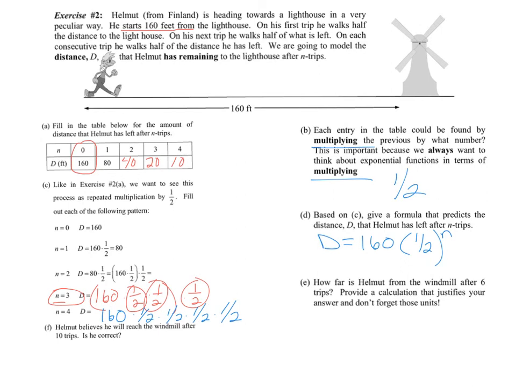E. How far is Helmut from the windmill after 6 trips? Provide a calculation that justifies your answer, and don't forget those units. So I'm going to say, all right, d equals 160 times 1/2 raised to the 6th power. Feel free to go ahead in your calculator and do this. I'm going to tell you the answer. d equals 2.5 feet. We're going to talk about G, F, and H in class.